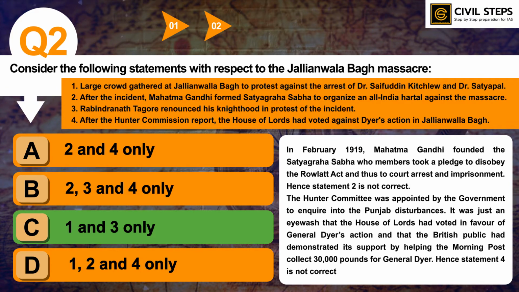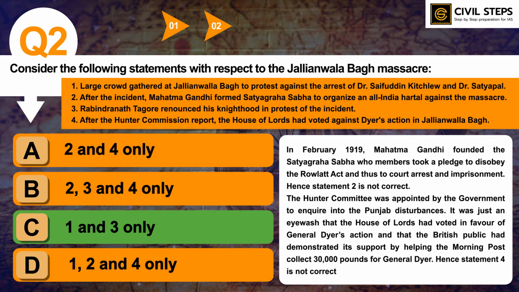About statement number 4, why it is not correct. The Hunter Commission was appointed by the government to inquire into the Punjab disturbances. It was just an eyewash. The House of Lords had voted in favor of General Dyer's action, and the British public had demonstrated its support by helping the Morning Post collect £30,000 for General Dyer. Hence statement 4 is not correct, while statements 1 and 3 are correct about the Jallianwala Bagh massacre.